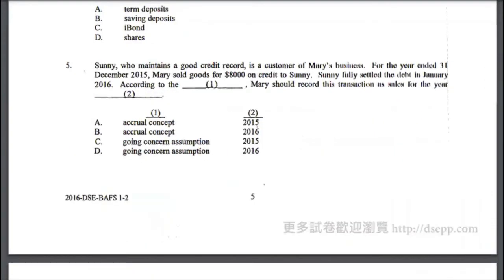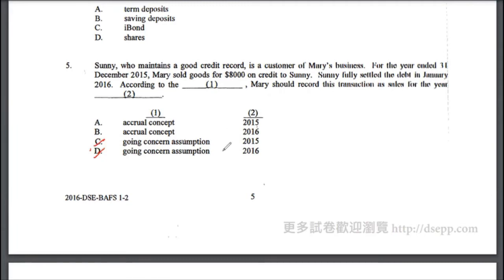Let's look at multiple choice 5, which is about accounting. Sunny, who maintains a good credit record, is a customer of Mary's business. For the year ended 31st December 2015, Mary sold goods for $8,000 on credit to Sunny. Sunny fully settled the debt in January 2016. According to the blank concept, Mary should record this transaction as sales for the year, right? So which year and which accounting concept? So this is not going to be C, it's not D.